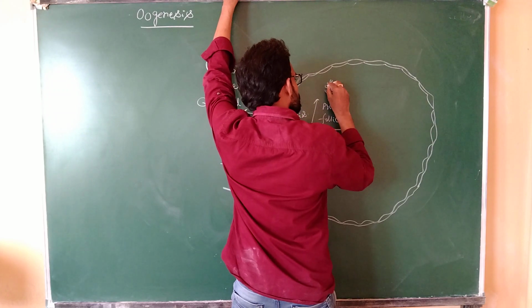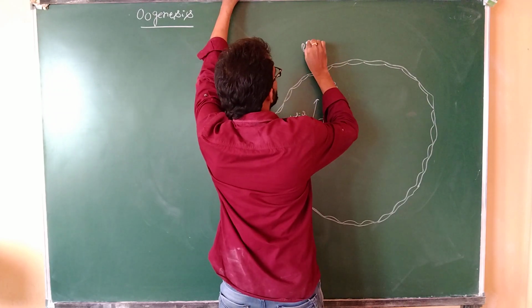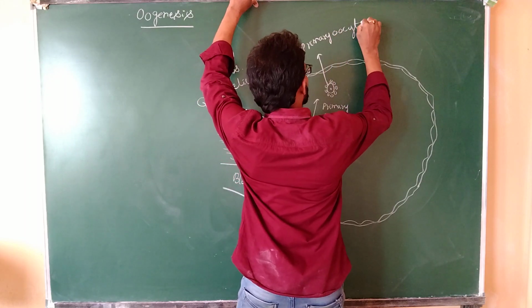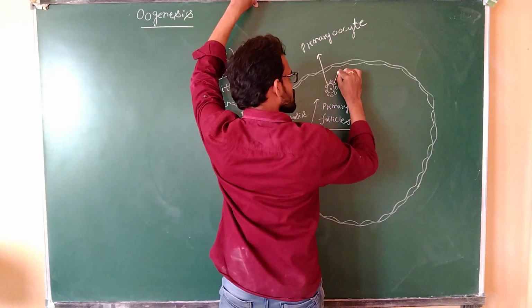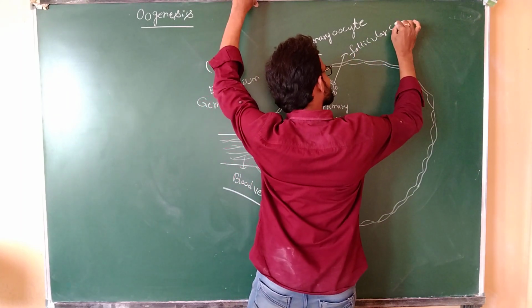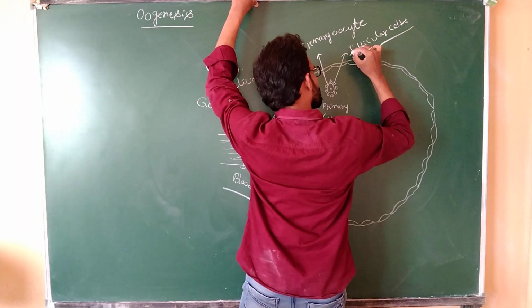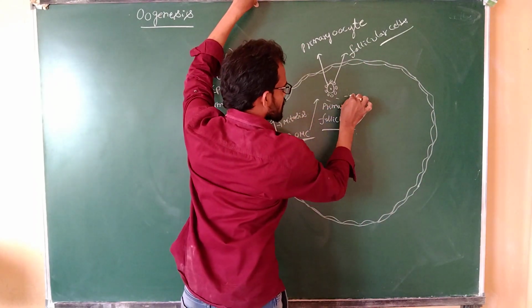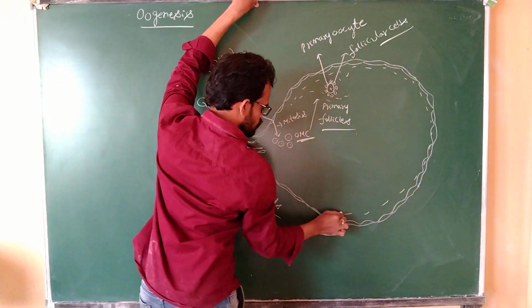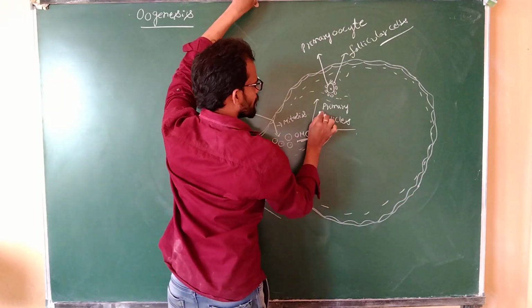This indicates the primary oocyte. These cells are nothing but follicular cells. These follicular cells are present in the stroma.